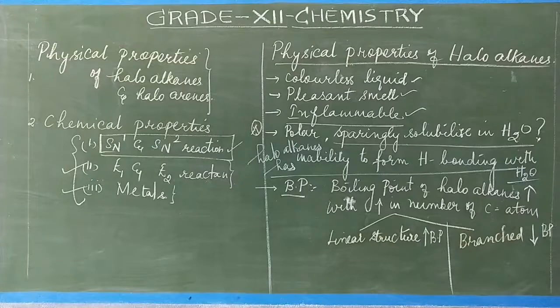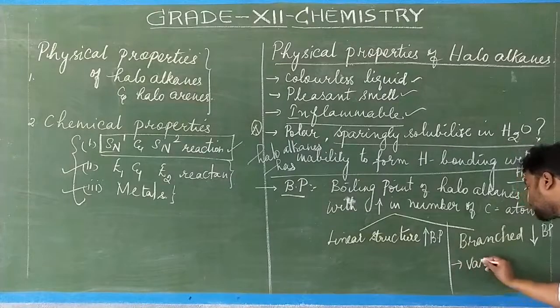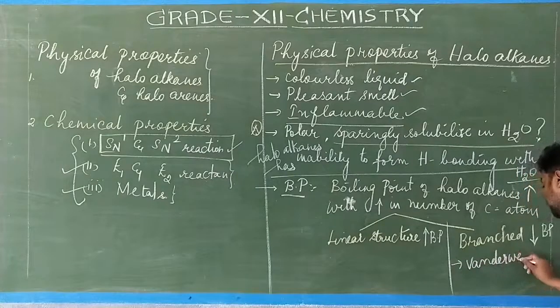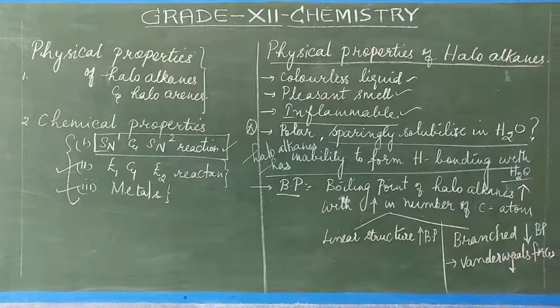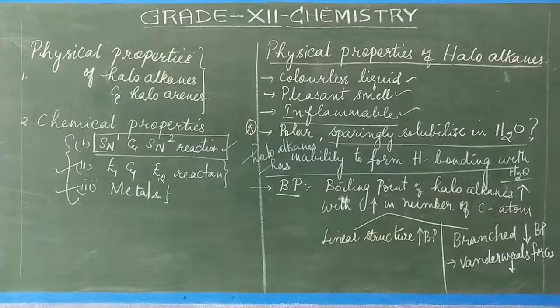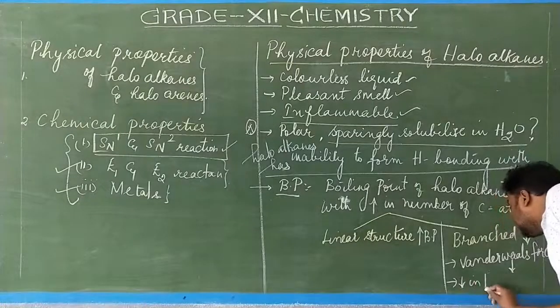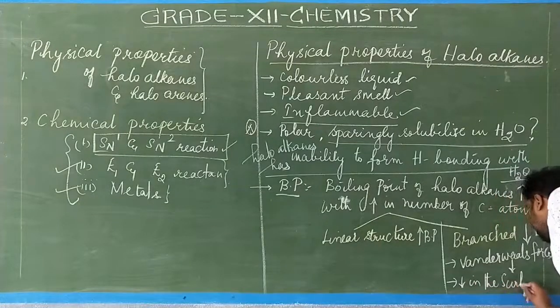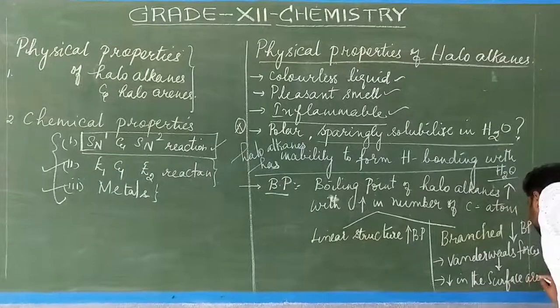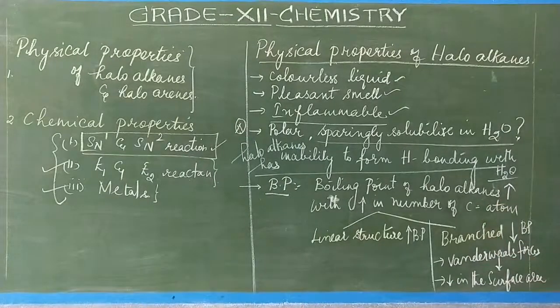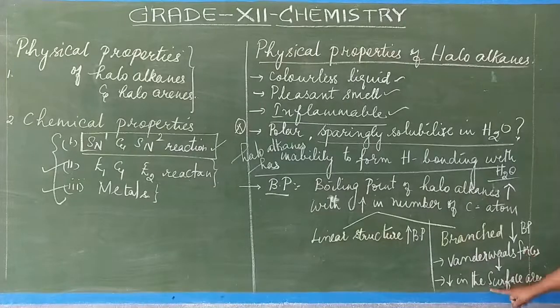Why does branching have a decreased boiling point? Two reasons. The first reason is that the van der Waals force decreases. Here the van der Waals force decreases due to a decrease in the surface area. So the van der Waals force will decrease, and similarly there is a decrease in the surface area, between the linear and branched haloalkanes.